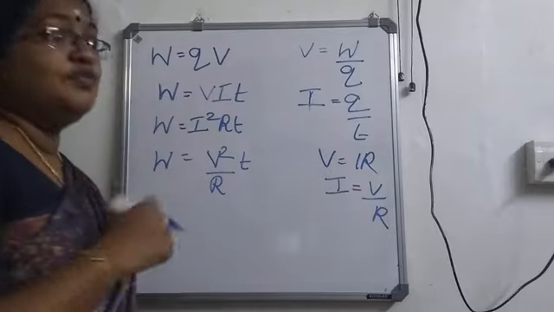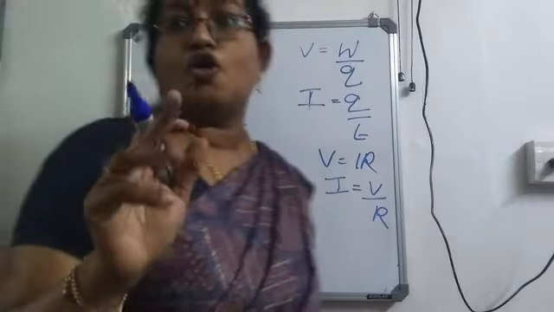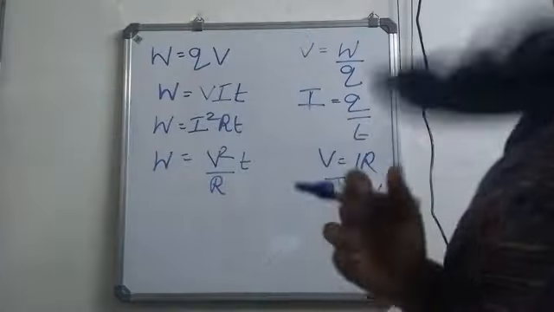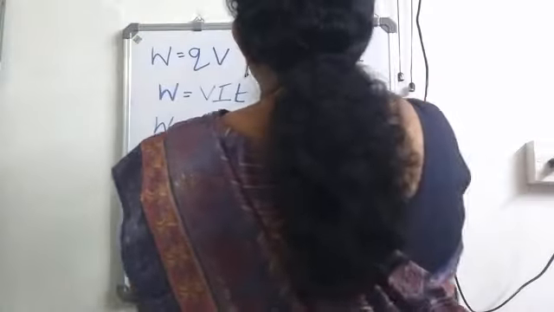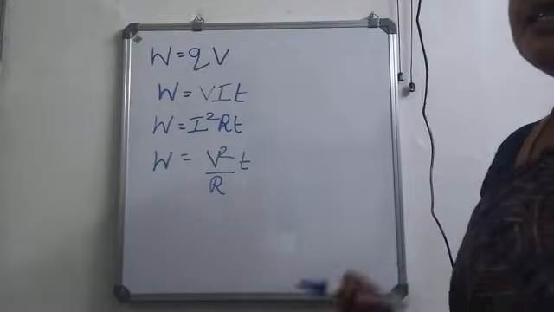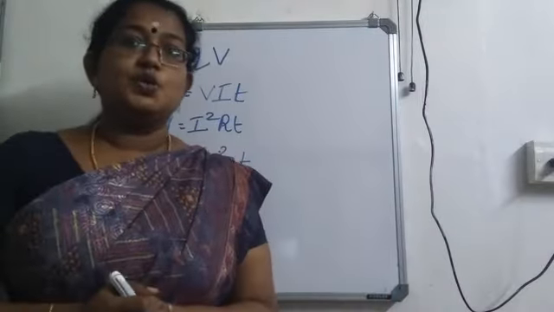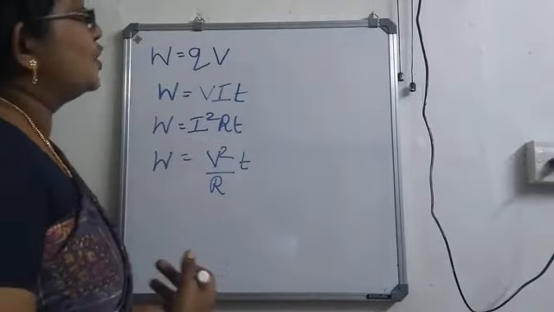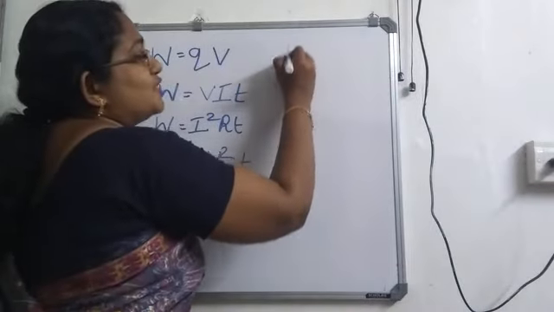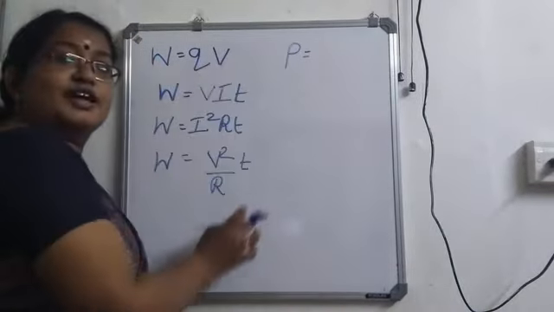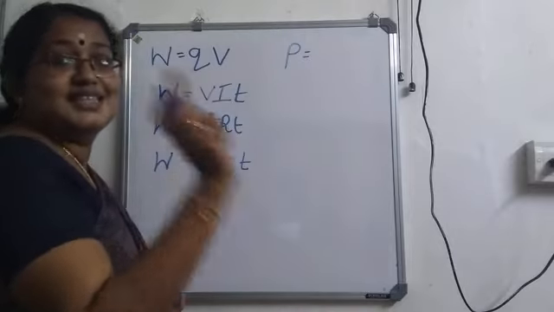Okay, now we will consider the measurement of power. What is the definition for calculating power? Power is equal to work by time, isn't it? Power is rate of doing work. So what should I do? How will we get the equations for power? If you want to get the equation for power, just divide all these equations with the T.